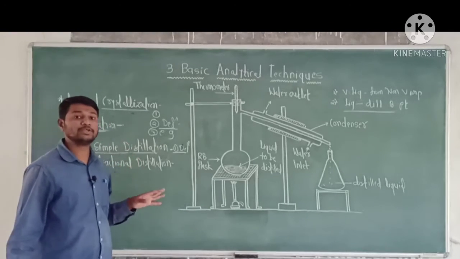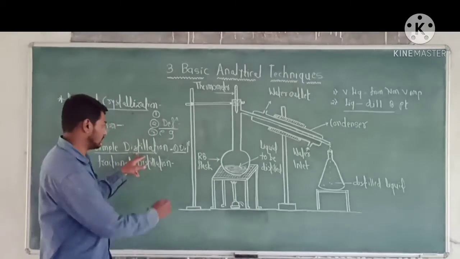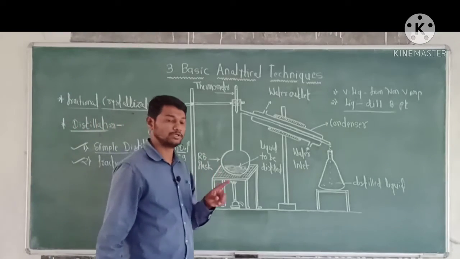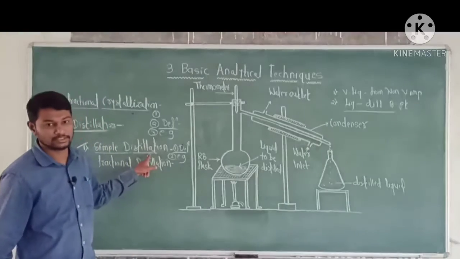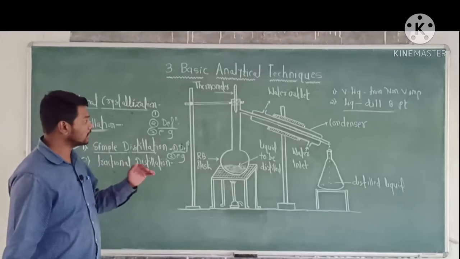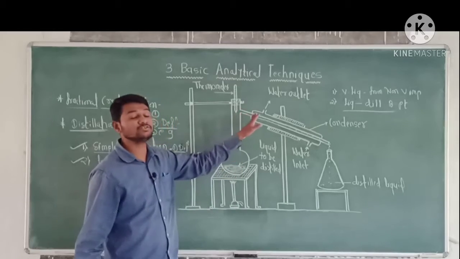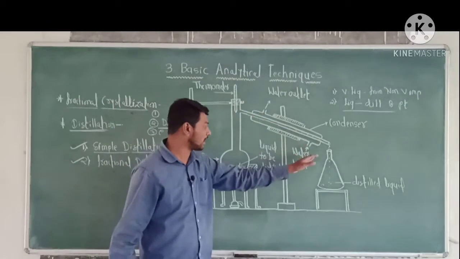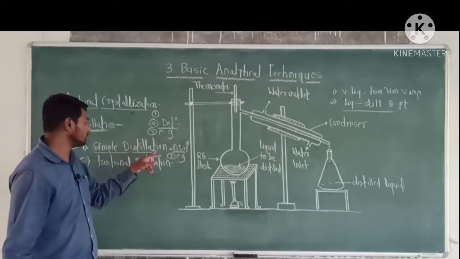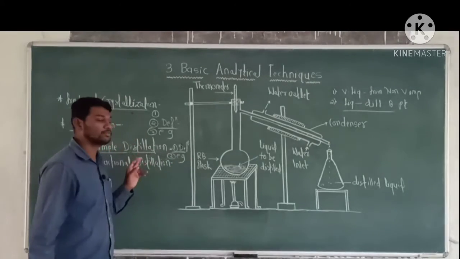For example, separation of acetone from water is the example of simple distillation. Simple distillation means the process in which liquid is converted into its vapor by boiling, and then this vapor is condensed back into the liquid by cooling. This process is called simple distillation.